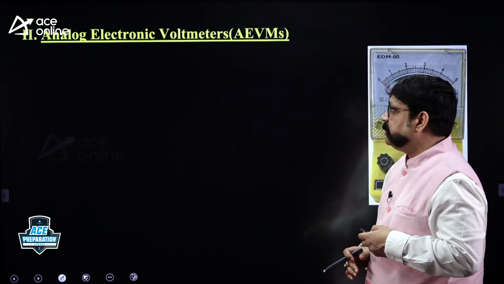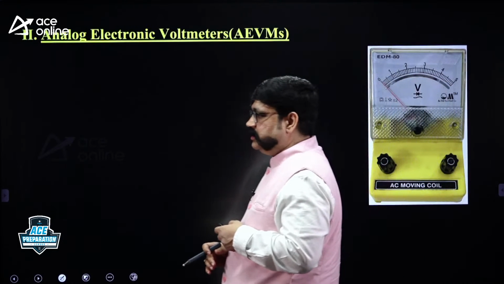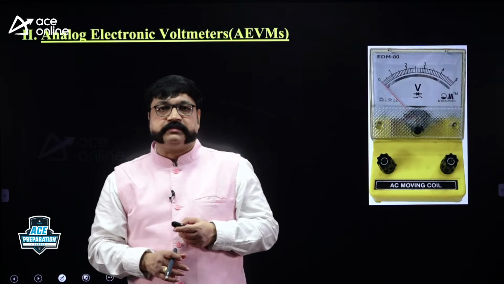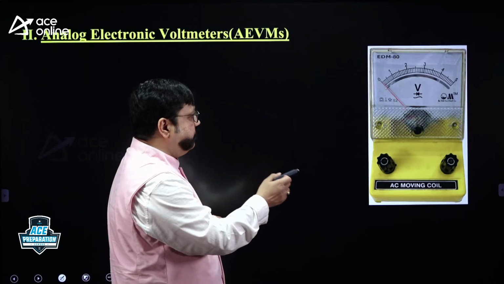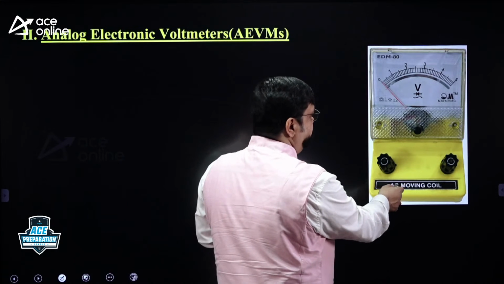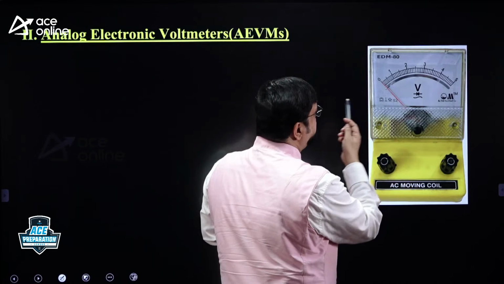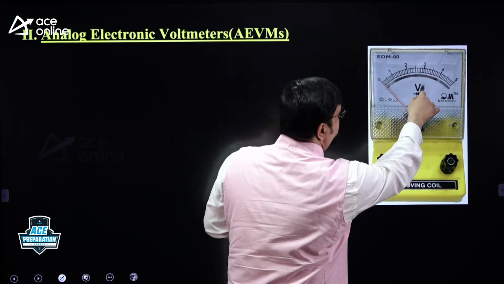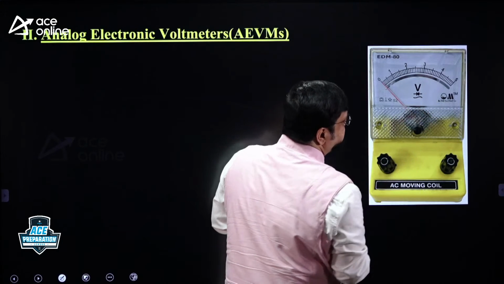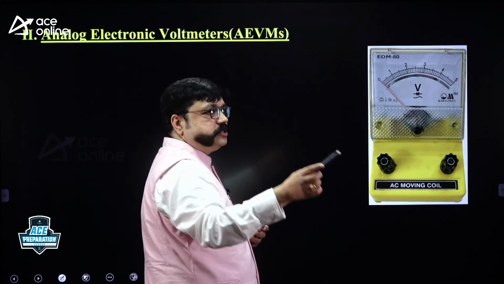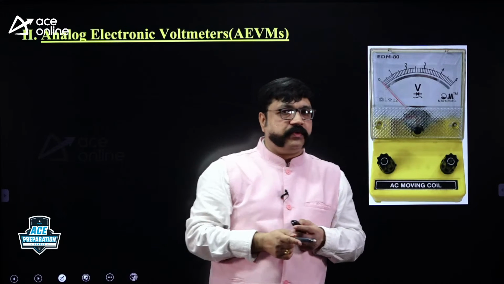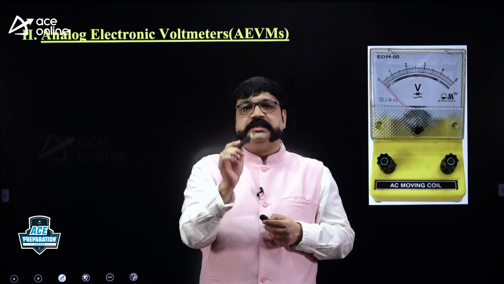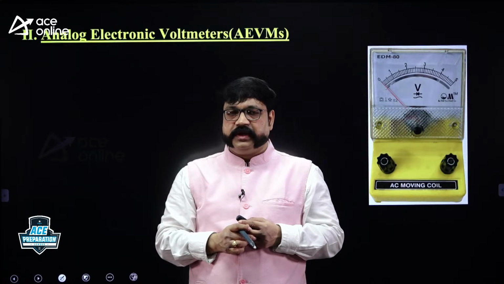Then the next topic is electronic voltmeters. In short form, we call them EVMs. You see here, I gave you the AC moving coil type. AC moving coil type is actually the rectifier type voltmeter I mentioned. Here you can see the diode symbol and the AC symbol. The moving coil instrument, as all of you know, is PMMC, for DC inputs. It is a DC meter, not for AC inputs.